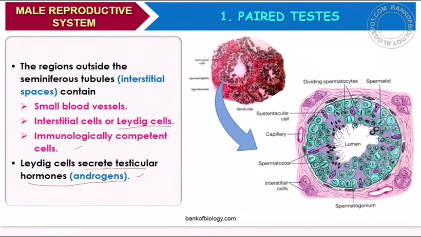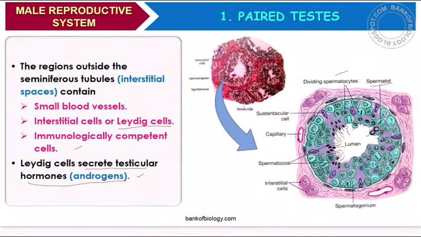You must know the difference between Leydig cells and Sertoli cells. Sertoli cells provide nourishment to sperms. Leydig cells are responsible for the production of androgens, male sex hormones, that is testosterone.